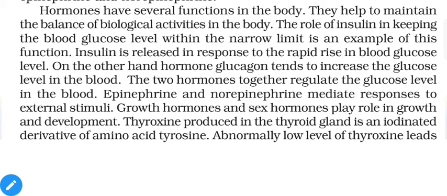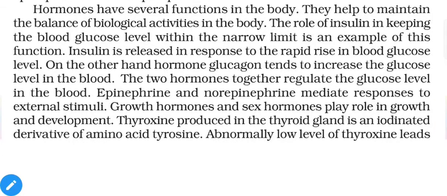So insulin is released in response to a rapid rise in blood glucose level. On the other hand, the hormone glucagon tends to increase the glucose level in the blood. That means we have both types of hormones. If it increases, we have one. If it decreases, we have the other. And together these two hormones regulate the glucose level inside the blood.